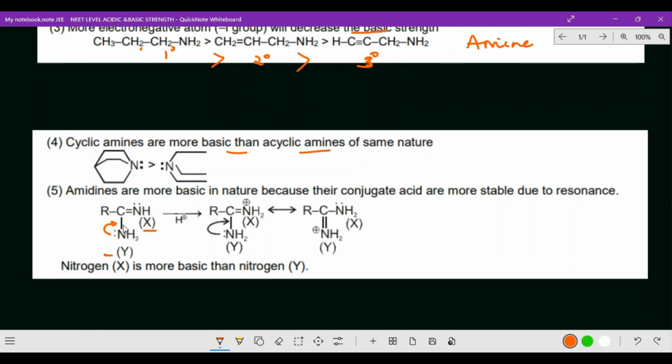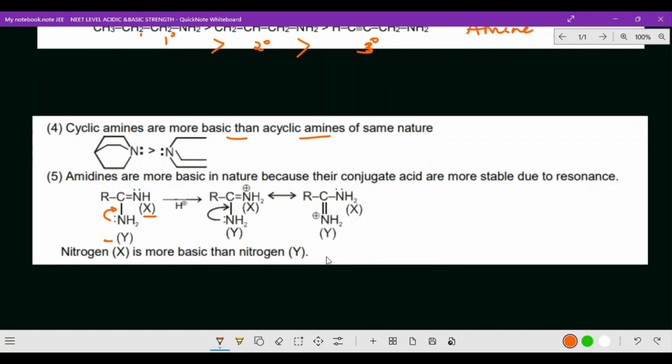So at this point, X is actually more basic than Y. Here the pair of electrons can move, but here it cannot move. Whichever is not movable is the stronger base than Y. So please remember this point and this point.